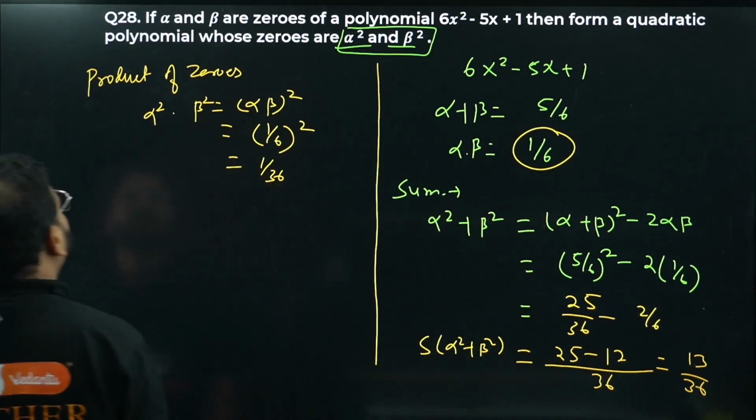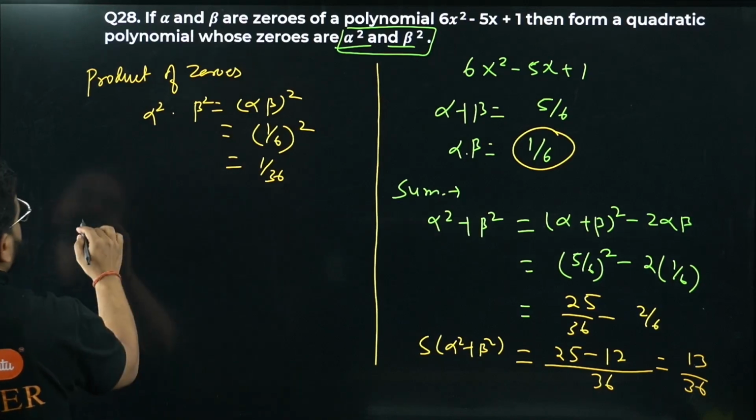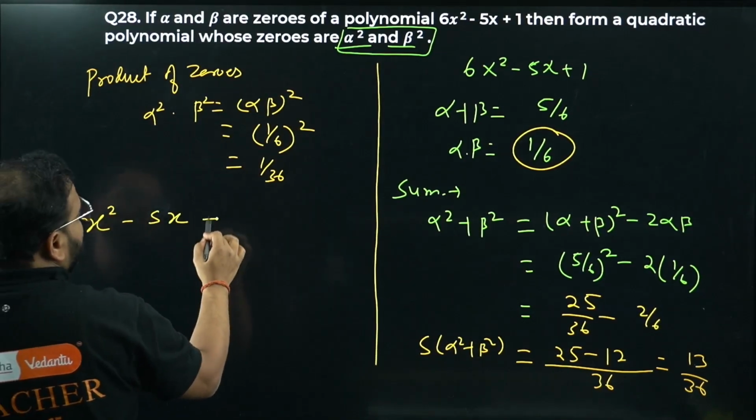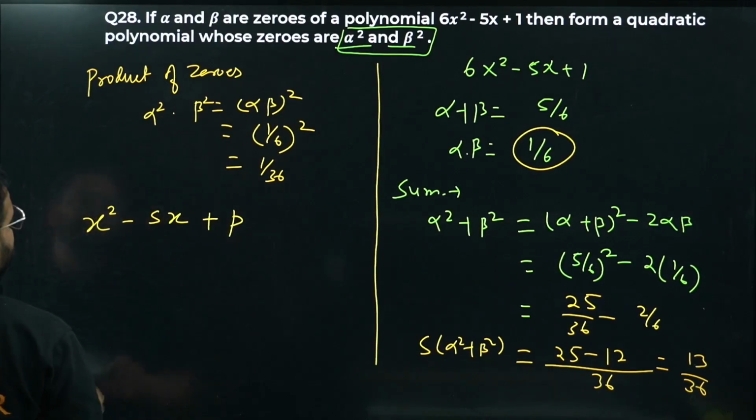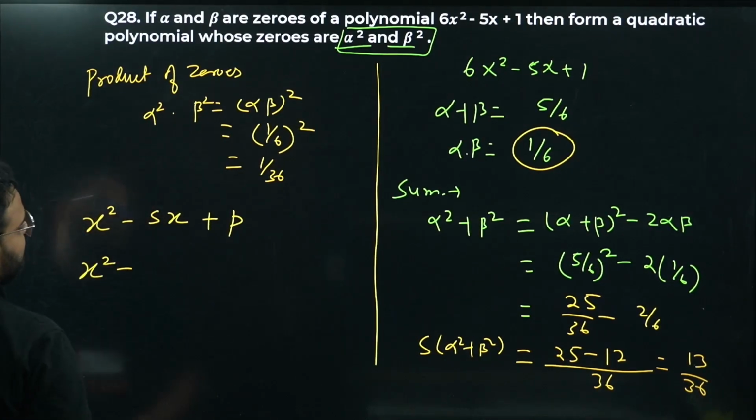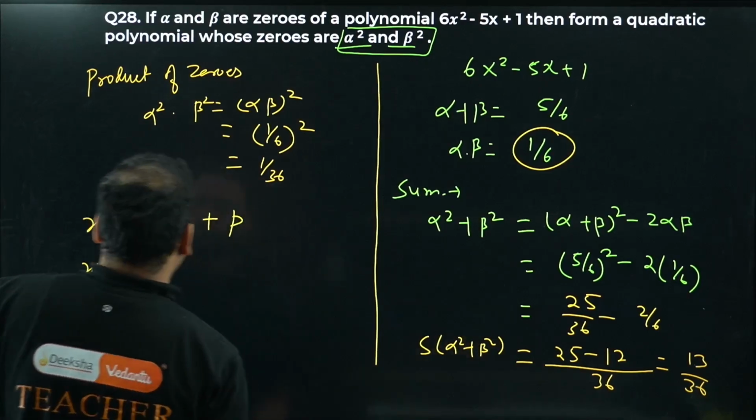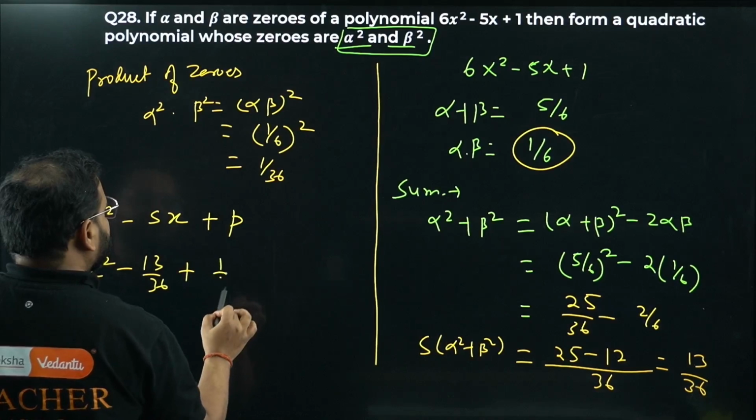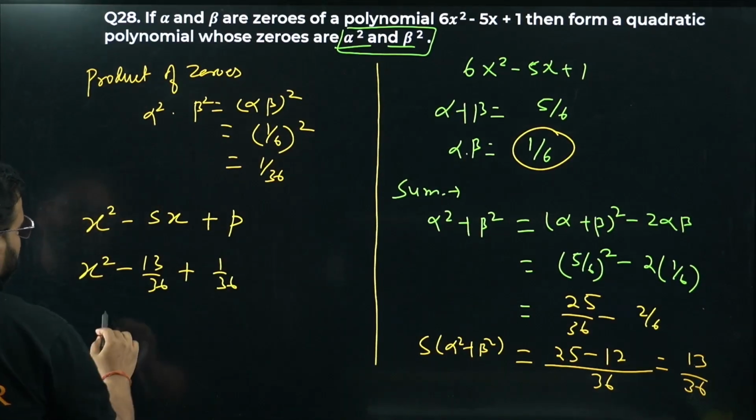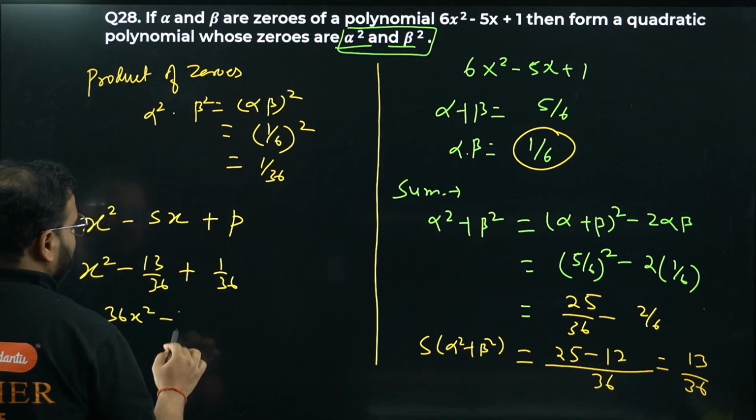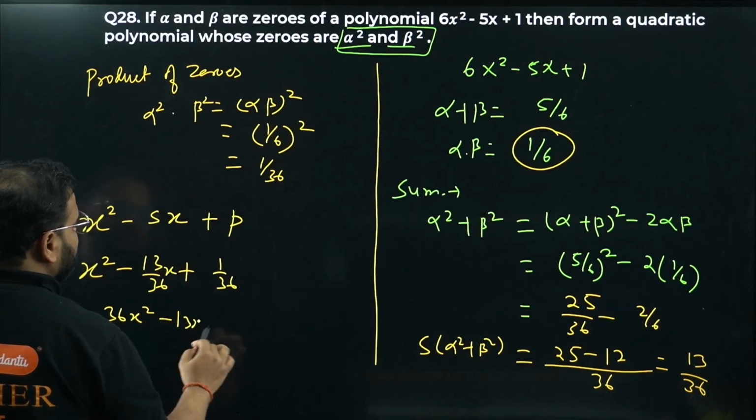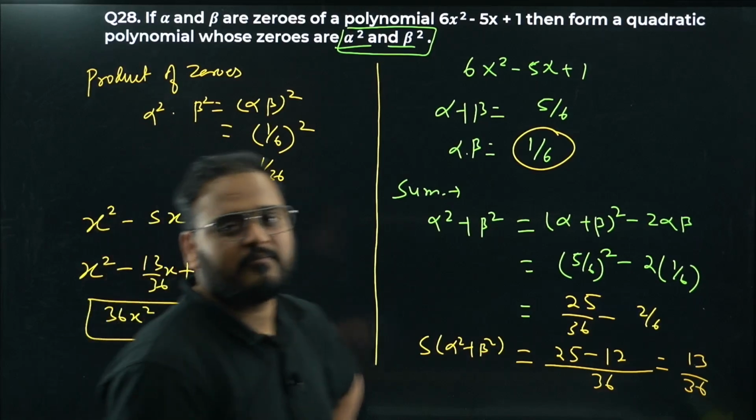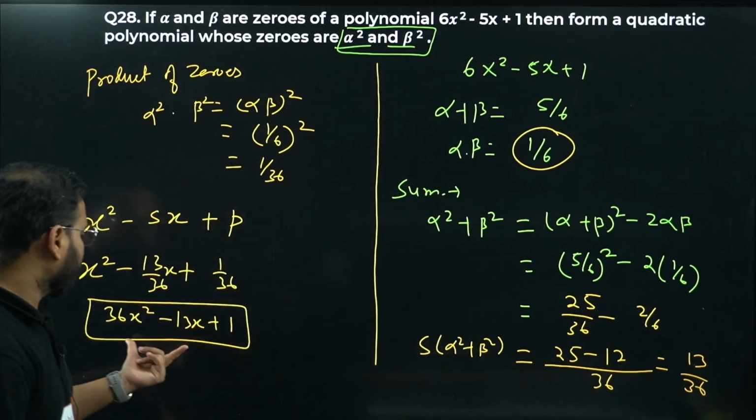What's the formula to get any quadratic polynomial? Standard form, sir. When the sum and the product is given, x square minus s times x plus p. X square minus, what is the sum? The sum is 13 by 36, plus p, 1 by 36. So simplify this: 36 x square minus 13 x plus 1. This is your answer. You don't have to write the 1 by 36 part, okay? You're looking for only the polynomial. This is the answer.